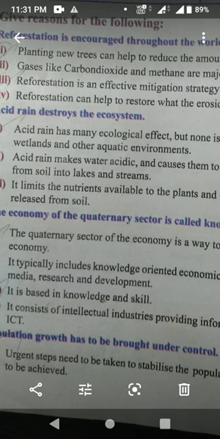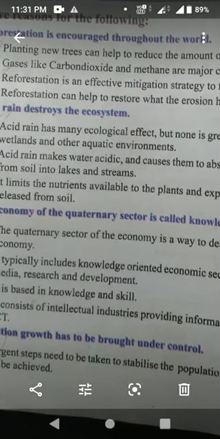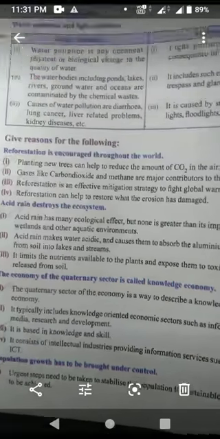Deforestation, that is a spelling mistake, okay, not R-E-D. Afforestation is an effective mitigation strategy to fight global warming. Next, afforestation can help to restore the land that erosion has damaged.